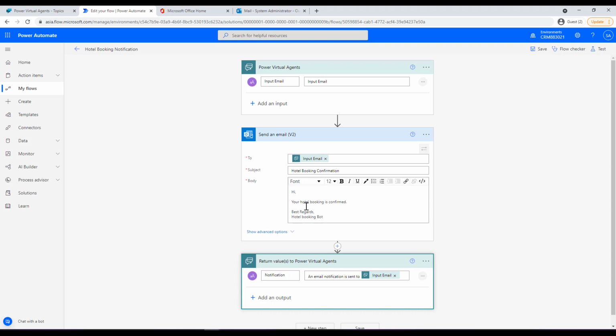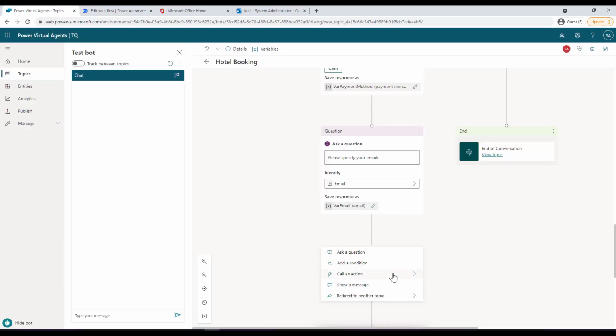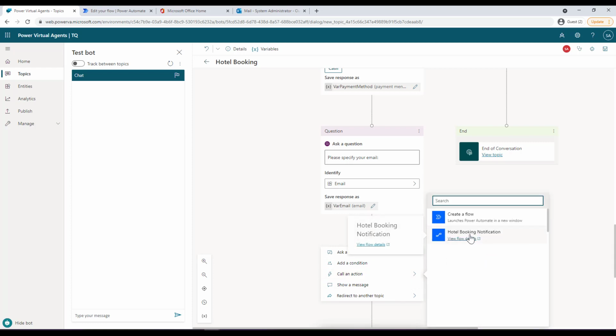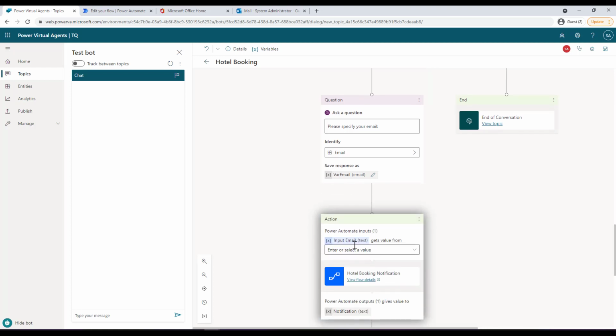Okay, so once you have defined this, you can go back to your Power Virtual Agents. I can add a node and then click on call an action, and now you will see that the hotel booking notification Power Automate that we created is available. So if I select this, it will ask the input email value. So you have to provide the mapping now.